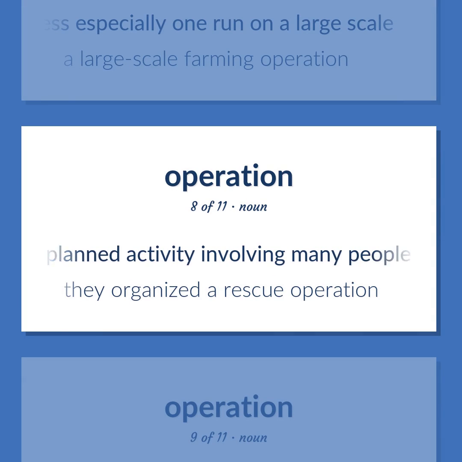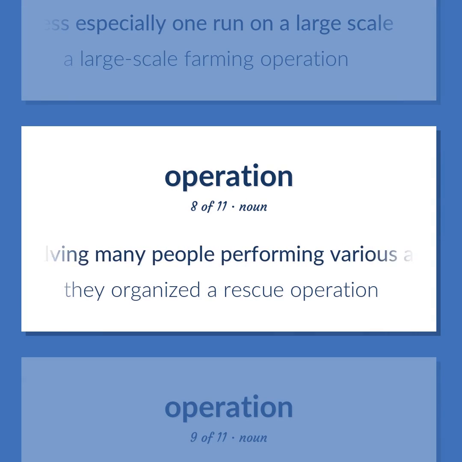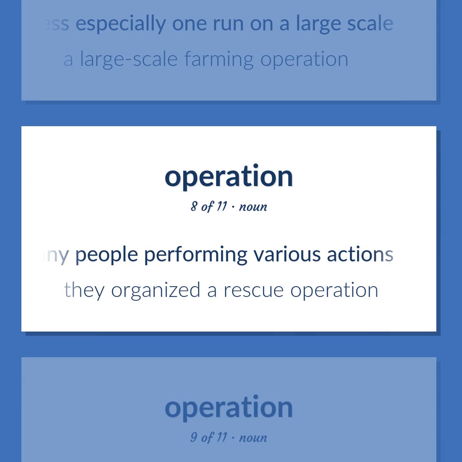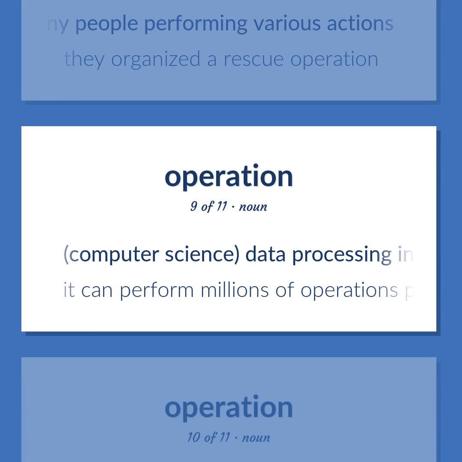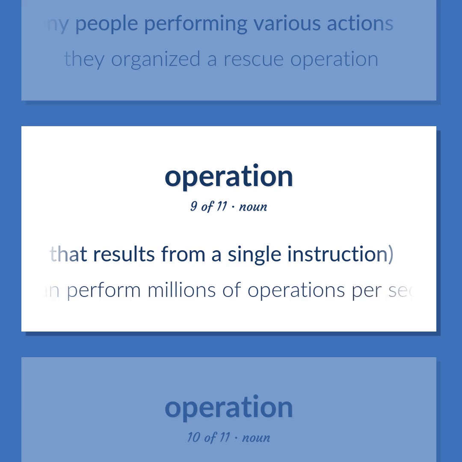A planned activity involving many people performing various actions. They organized a rescue operation. Computer science, data processing in which the result is completely specified by a rule, especially the processing that results from a single instruction. It can perform millions of operations per second.